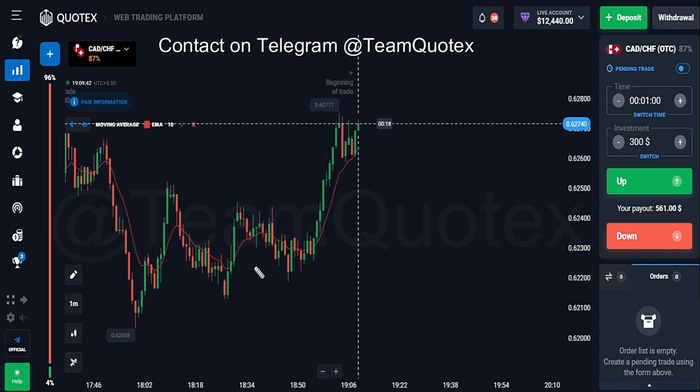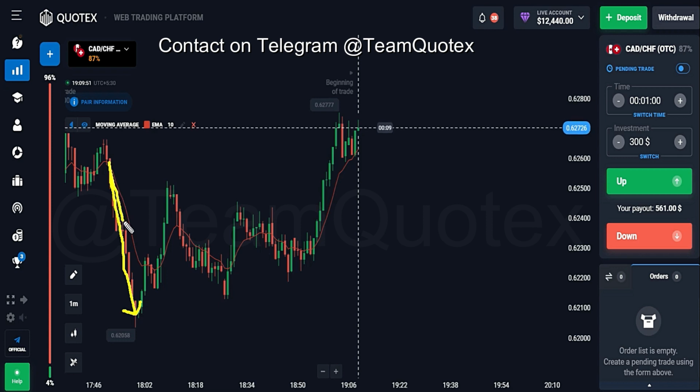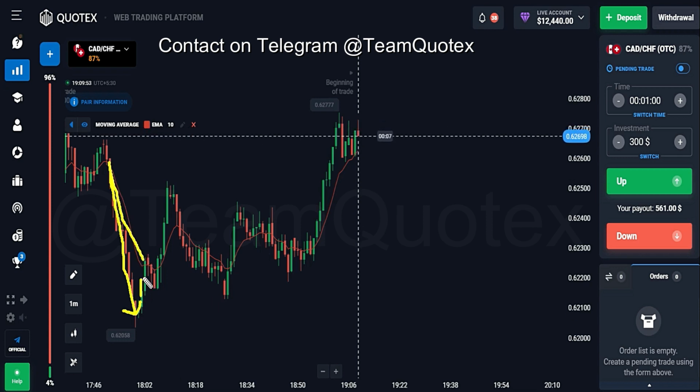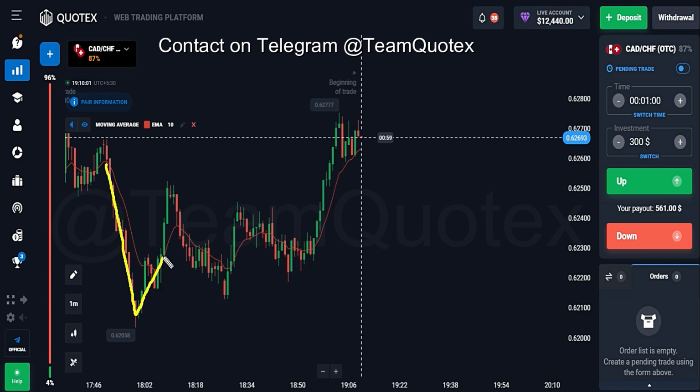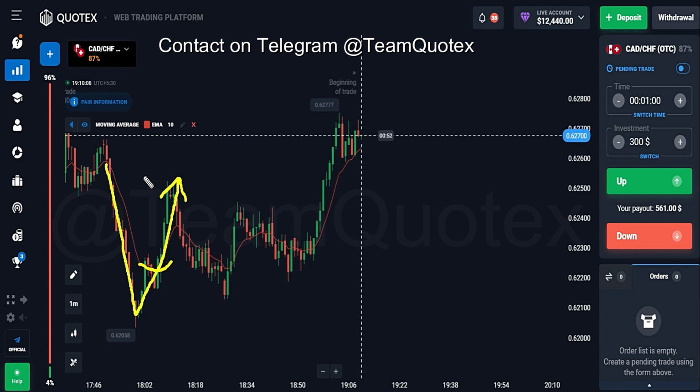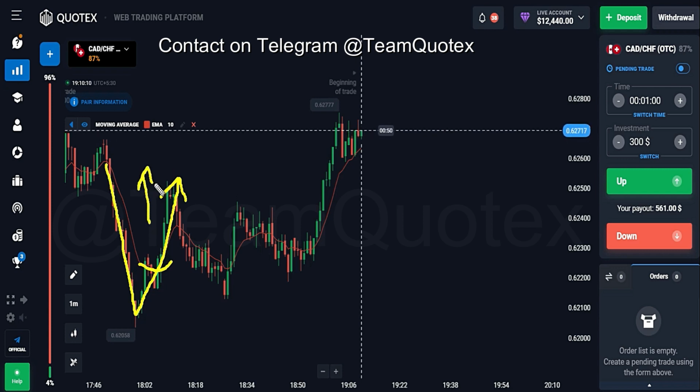And what is the advanced concept? You can see this is a downward direction trend, because candles are forming below the EMA line. When the price crosses the EMA line in the upward direction, we have to understand that this downward trend is going to reverse into an upward trend. So when the price crosses from below to above, we will try to place our trade in the upward direction with a confirmation.